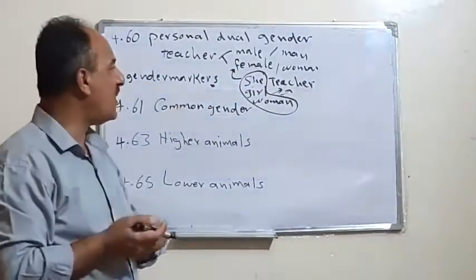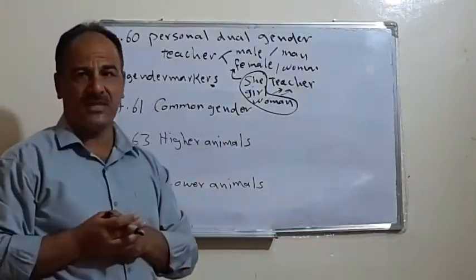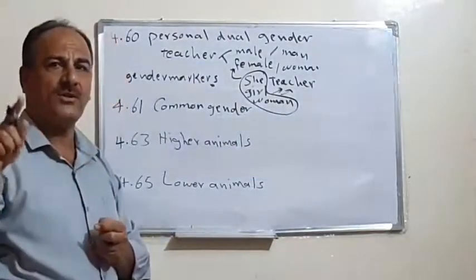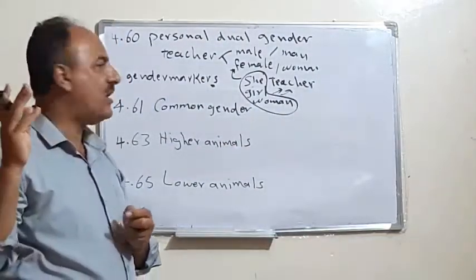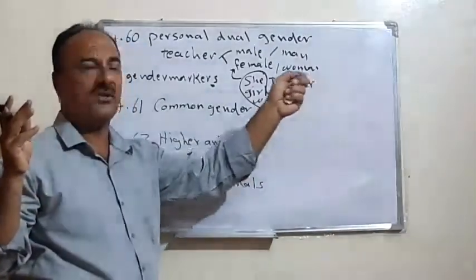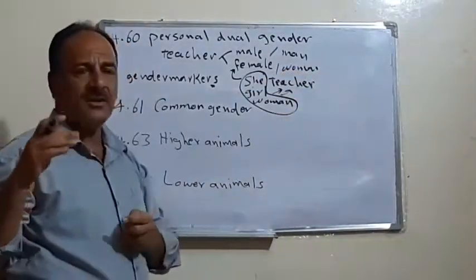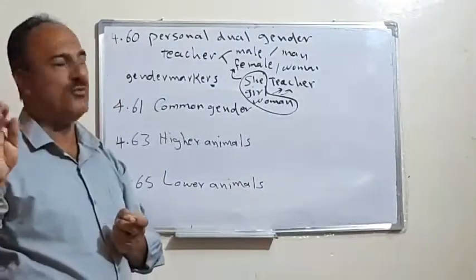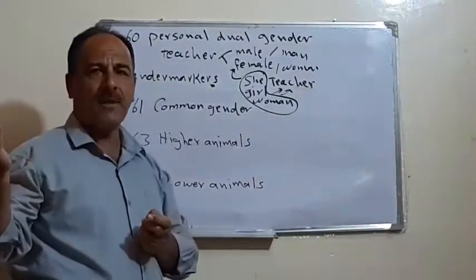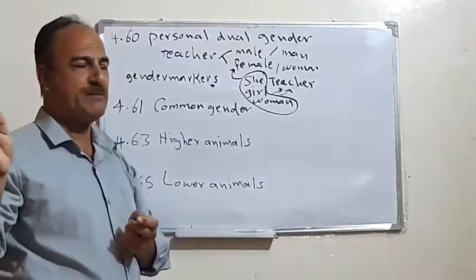Of course, we have certain words where there is no need to add this. For example, if we use the word nurse, originally nurse refers to the female. So no need to say female nurse. We may use, for example, he nurse, if it is possible.